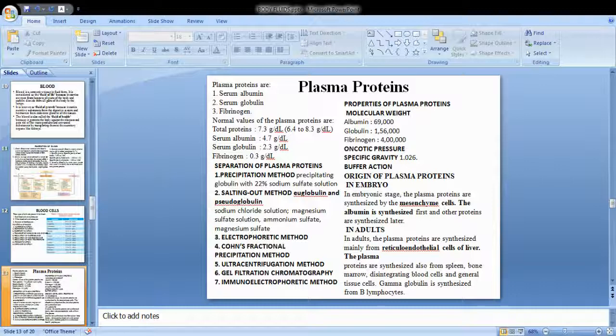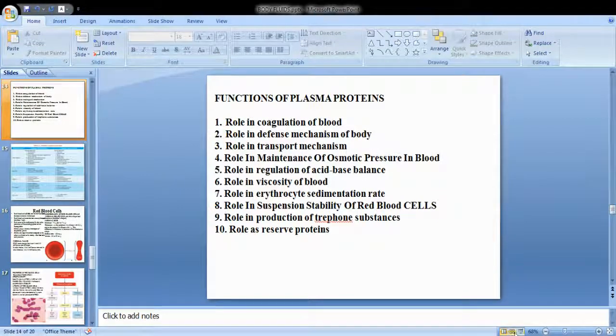Whereas when they become adult, the reticuloendothelial cells of the liver are involved in the synthesis of these proteins. Not only the reticuloendothelial cells, plasma proteins can also be synthesized from the spleen, bone marrow, and also the disintegrating blood cells and general tissue cells. Whereas the gamma globulins, that is the immunoglobulin antibodies, are synthesized from the B lymphocytes. So this is the site of synthesis. Now we will see the main functions of plasma proteins.